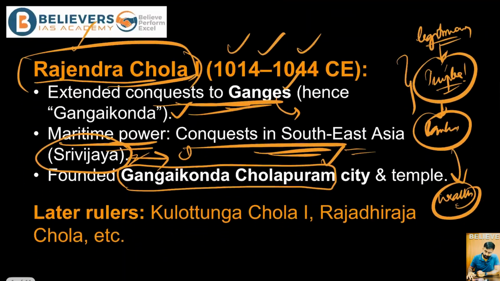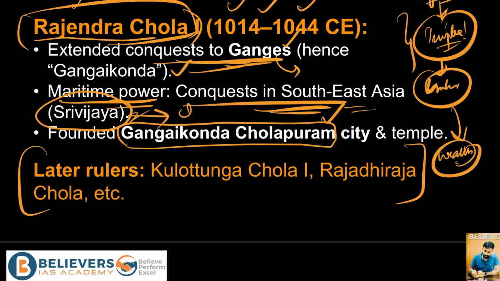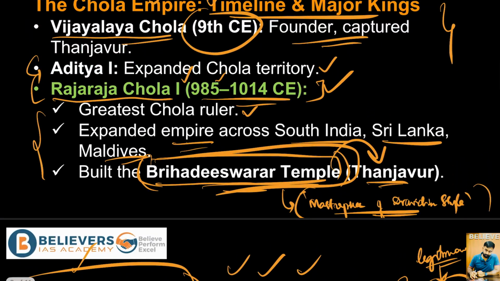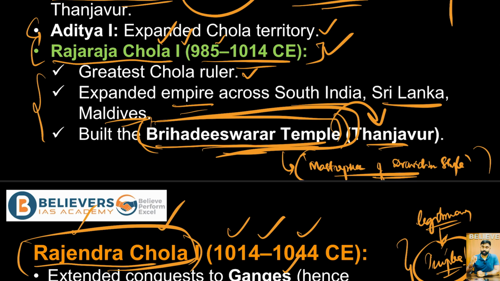style of architecture. Then, after these two important rulers, the later rulers were Kulottunga Chola I, Rajadhiraja Chola, etc. Of course, these two rulers are very important to keep in mind: one is Rajaraja Chola I and the other is Rajendra Chola I. Very important. These two took the Chola dynasty to its extreme peaks, and they used the army of the Chola Empire to expand itself, right?